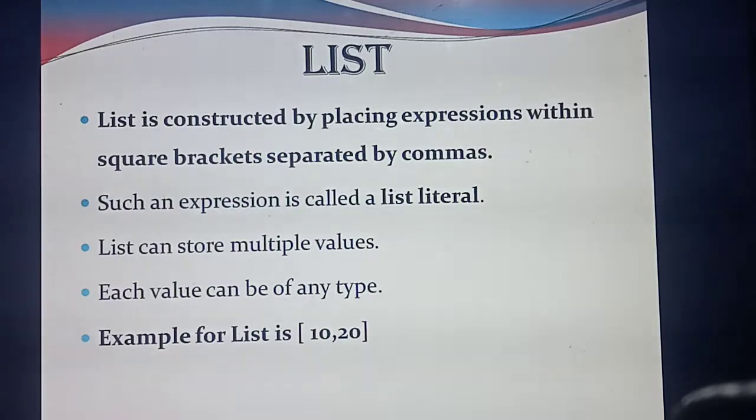If they ask for a 2 mark or 3 mark question on the definition of list, you need to write these points fully. First is the definition: a list is constructed by placing expressions inside a square bracket, and each and every element is separated by commas. The expression we call a list literal. Also, inside the list you can store multiple values, and each value can be of any data type. Then you need to write an example. Understood the definition of list?